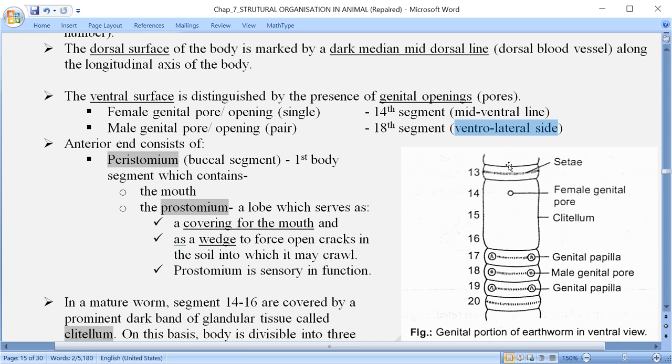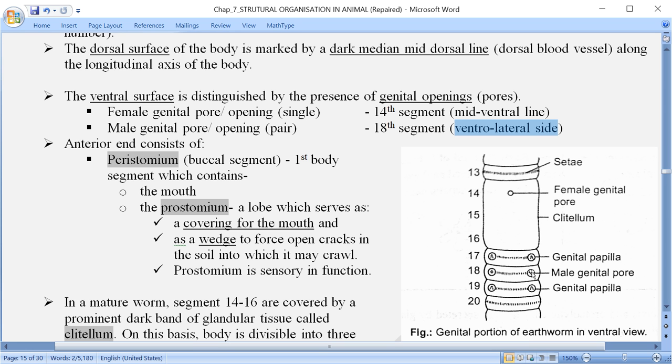This is, let us say, the mid ventral line. Female genital pore in the 14th segment. The 14th, 15th and 16th segments are the clitellum. Then in the 18th segment over here, a pair of male genital openings or male genital pores is present, and this is present on the ventrolateral side. It is not lying in the center here. It is not in the mid ventral line over here. It is on the ventrolateral side of the 18th segment.